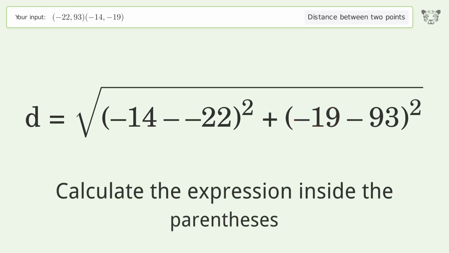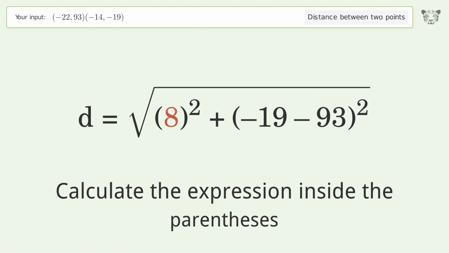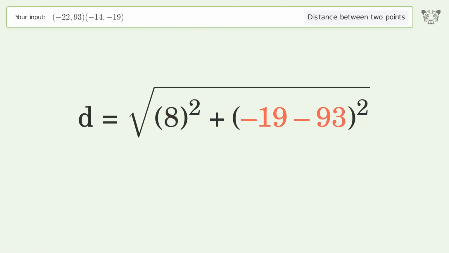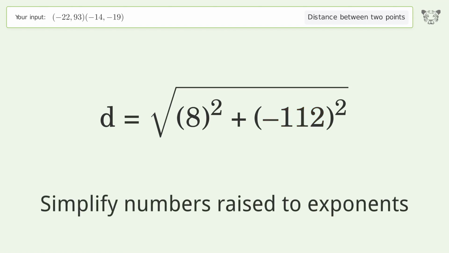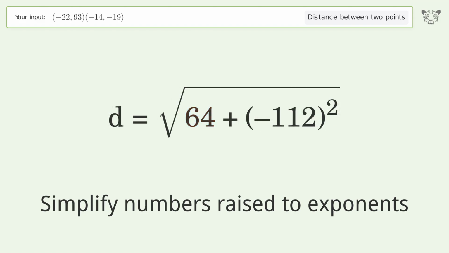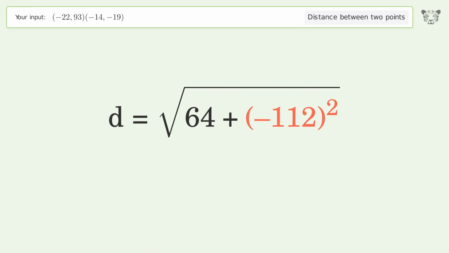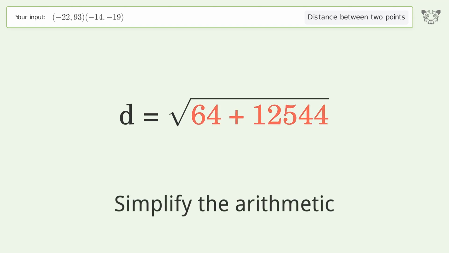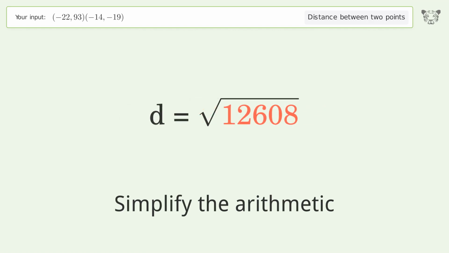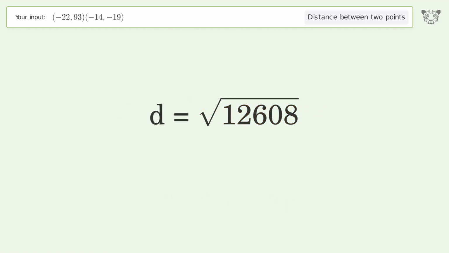Calculate the expression inside the parentheses. Simplify numbers raised to exponents. Simplify the arithmetic. And so the distance between the 2 points is the square root of 12,608 or 112.285.